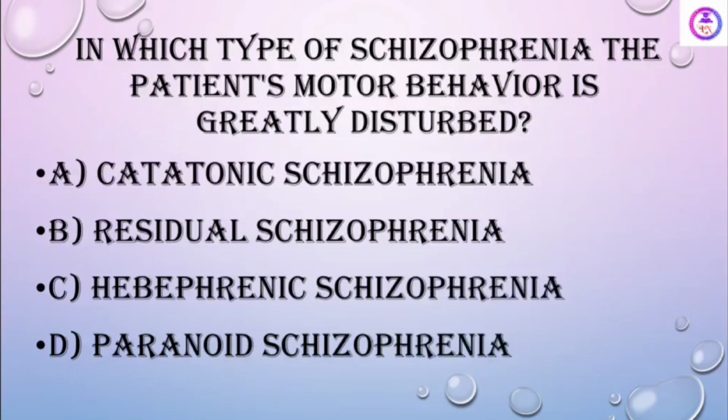In which type of schizophrenia is the patient's motor behavior greatly disturbed? Catatonic schizophrenia, residual schizophrenia, hebephrenic schizophrenia and paranoid schizophrenia. See, catatonic schizophrenia में क्या होता है, पेशेंट की चाल ढाल भी बिगड़ जाती है, उसका गेट ही बिगड़ जाता है. तो the answer is catatonic schizophrenia.